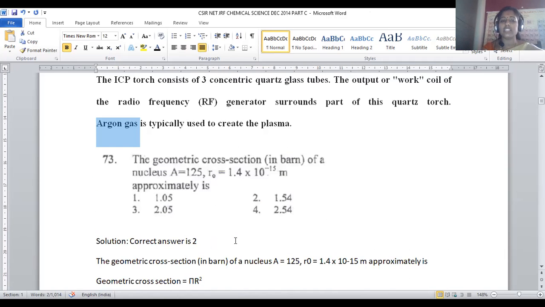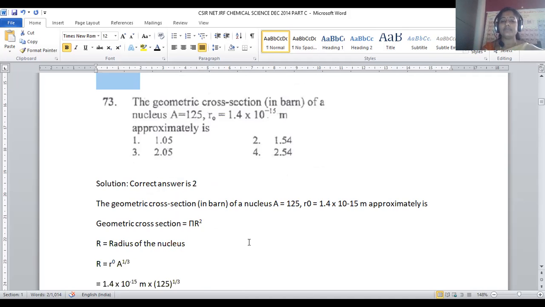Let us move on to question number 73. The geometry cross section in barn of the nucleus A is given as 125. Radius is given by approximately 1.4 into 10 to the power minus 15 meters. The geometry cross section in barn is to be predicted.